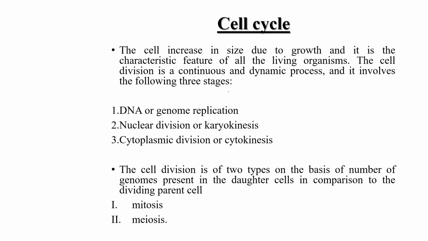Cell cycle. The cell increases in size due to growth, and it is a characteristic feature of all living organisms. Cell division is a continuous and dynamic process, and it involves 3 main stages. First, DNA replication. Second, nuclear division, or karyokinesis.